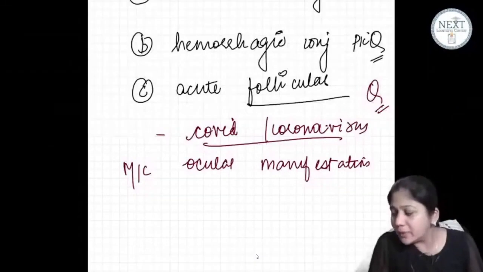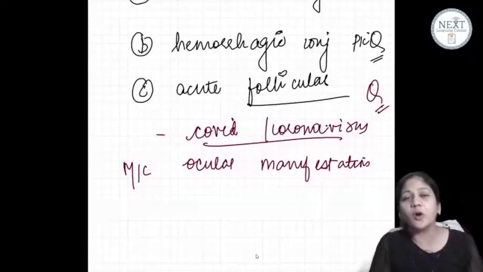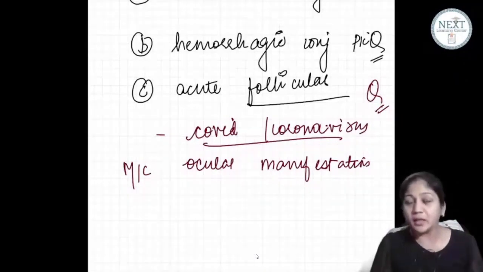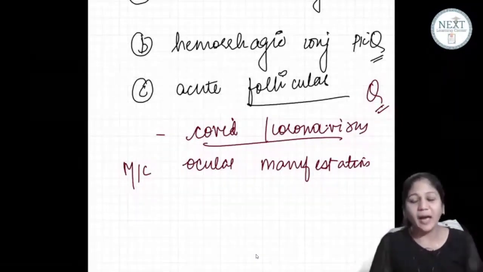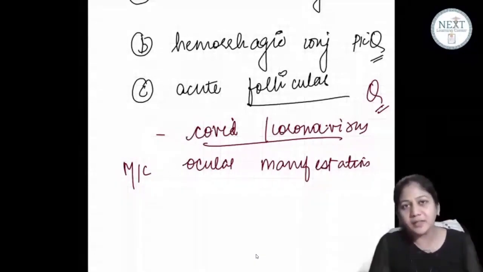See, both of them are different things na. Such a picture can be because of trauma, then you don't call it a conjunctivitis. If that picture is because of a virus, then you call it a hemorrhagic conjunctivitis, right?